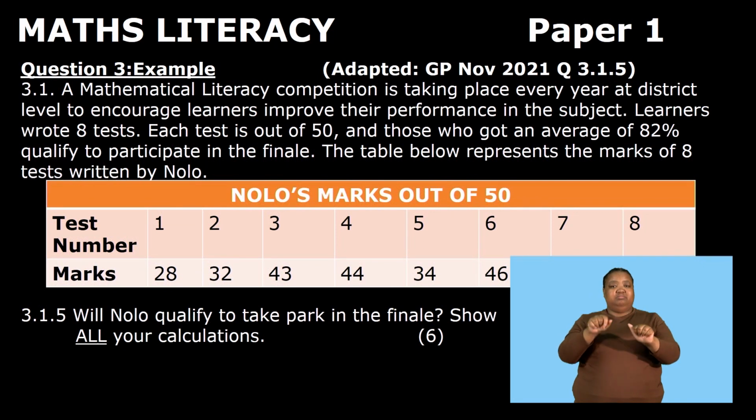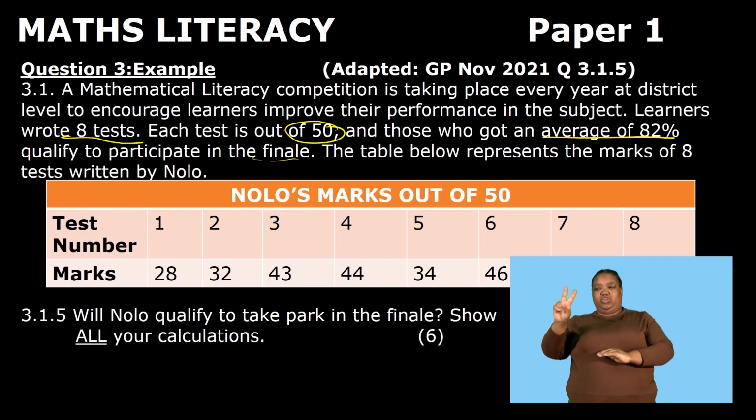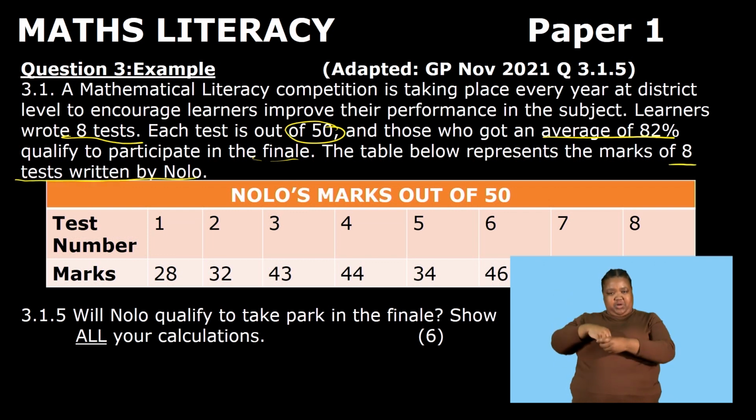So now this one was adapted from Gauteng, November 2021, and we are looking at question 3.1.5. It says here, a mathematical literacy competition was taking place every year at district level to encourage learners to improve their performance in the subject. Learners wrote 8 tests. Each test is out of 50, and those who got an average of 82% qualify to participate in the finale. The table below represents the marks of 8 tests written by Nolo.